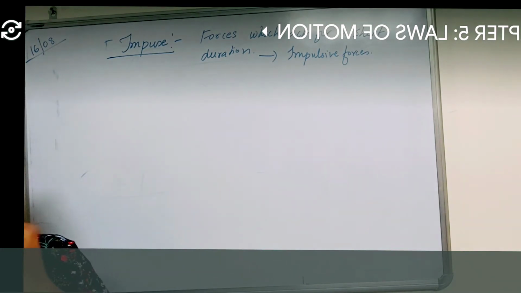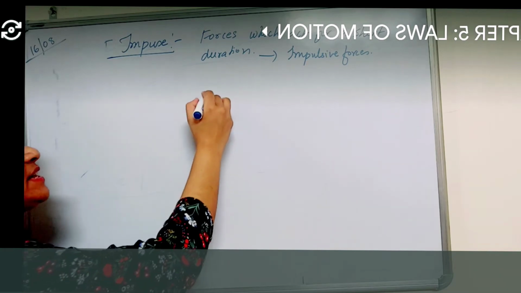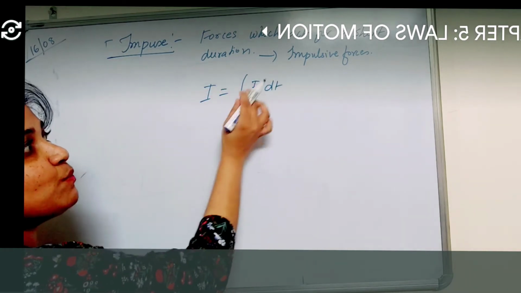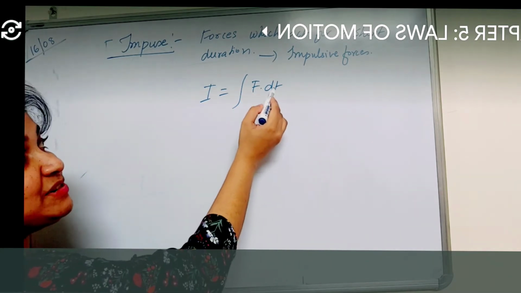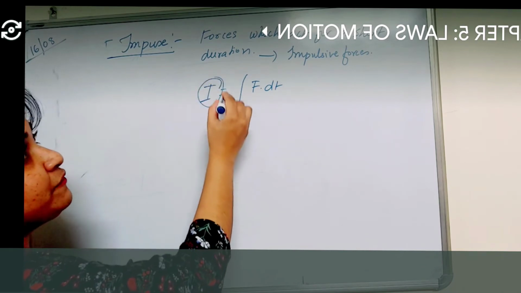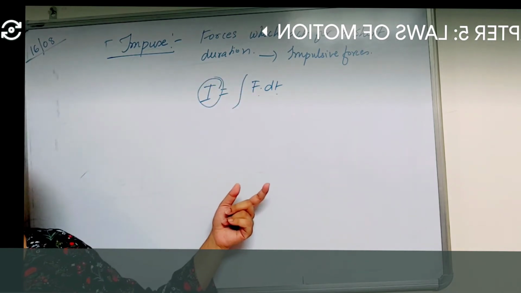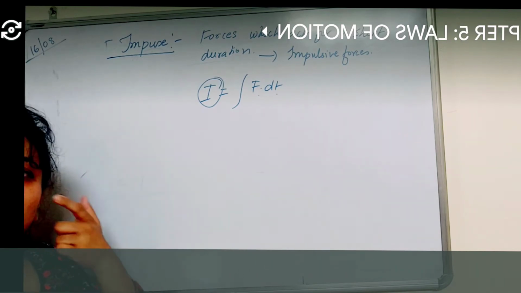Now we see that impulse is defined as the product of force and the small time interval for which it acts. So basically impulse, I write this impulse as I, is nothing but integration of F into dt. Small force at that small time it acts, right? So impulse is nothing but forces which act for a very small duration of time, and that is F into dt. Now again, impulse of a force is a vector quantity. Why?